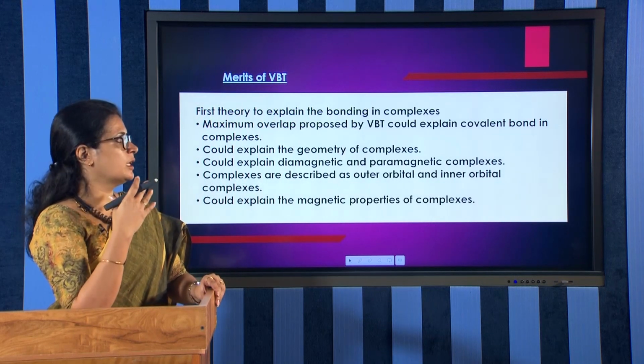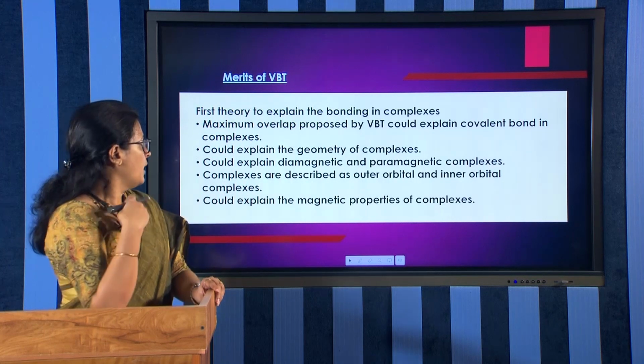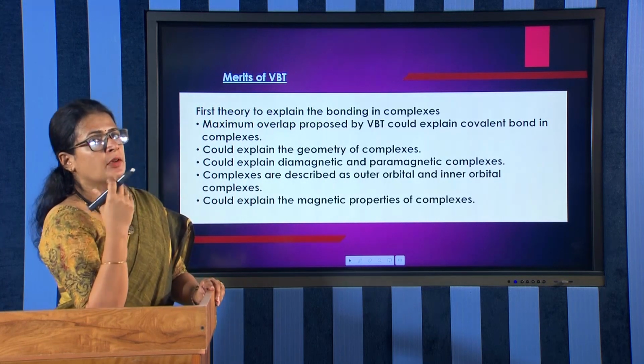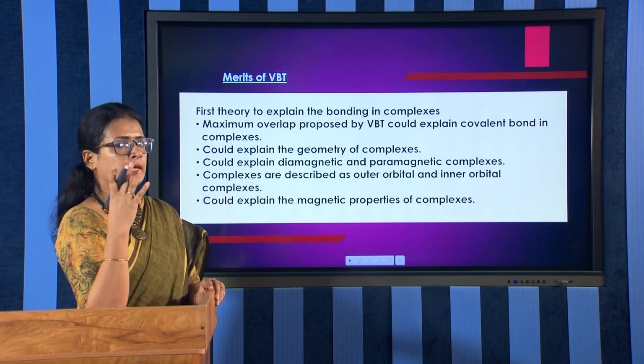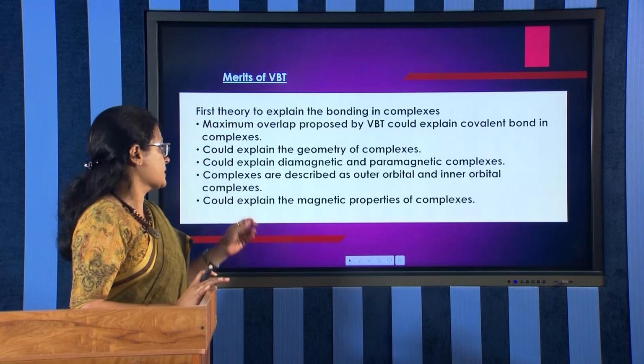And next, it could explain the geometry of complexes. It could fairly well explain the geometry of complexes.